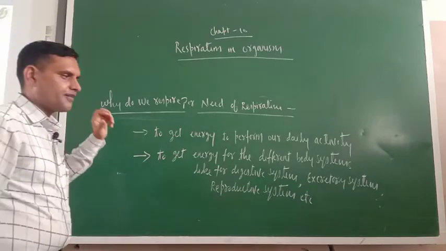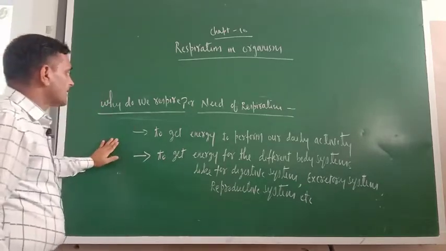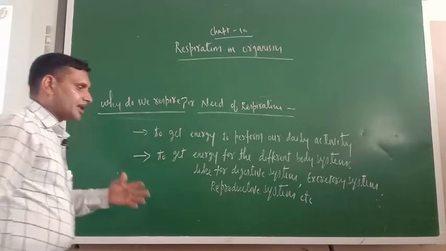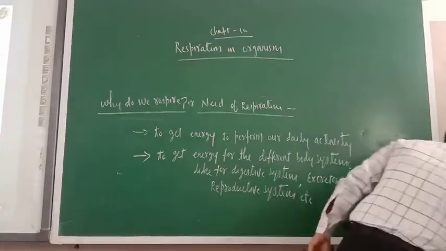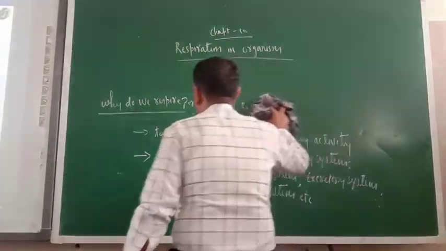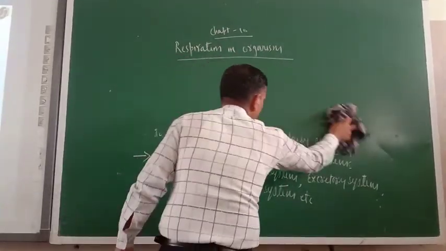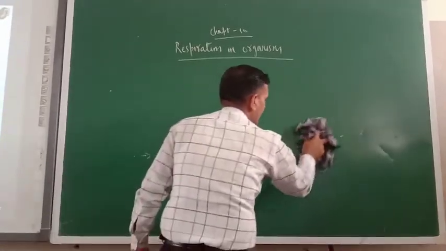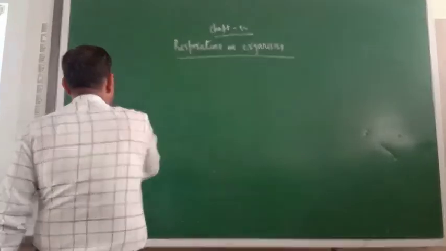This is the need. Next one is, how many types of respiration? Now try to understand here, types is very important. Do you understand the meaning of multicellular organism and unicellular organism?